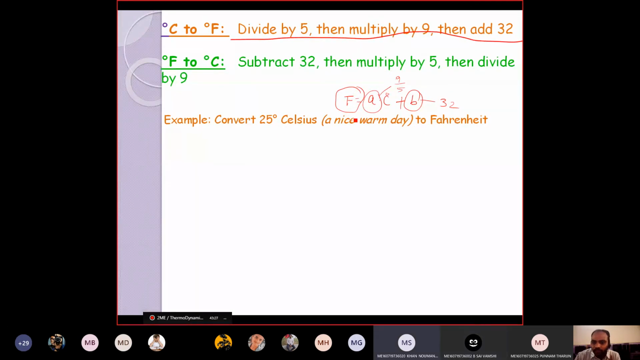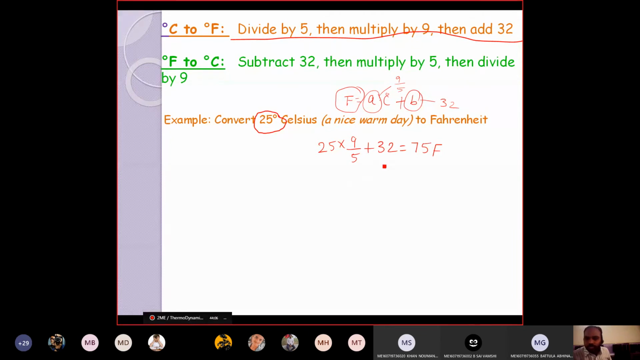If I give you centigrade or Celsius and I want to convert it into the Fahrenheit system, first you should multiply by 9 by 5, then add 32. Now tell me, in that way, convert this 25 degrees Celsius to Fahrenheit. Anyone do this and tell me. 25 multiplied by 9 by 5 is 45, plus 32 is 77 Fahrenheit.